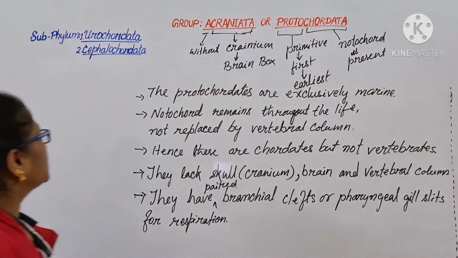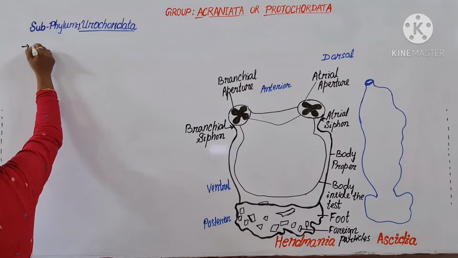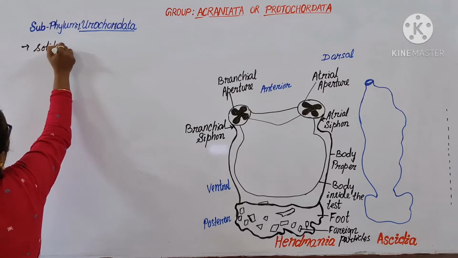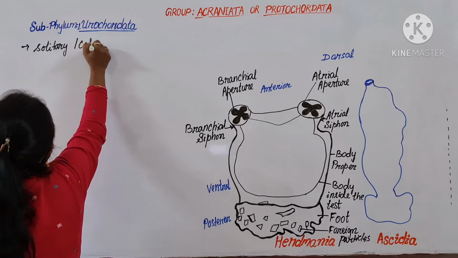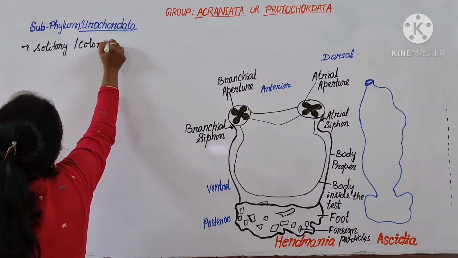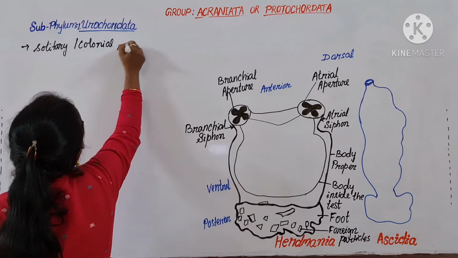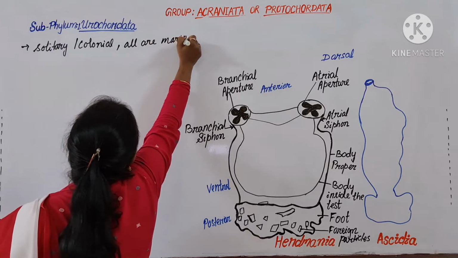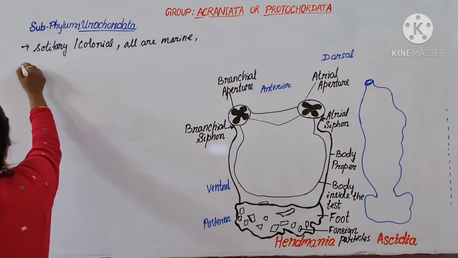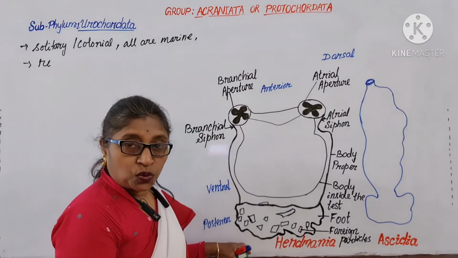Let us discuss Urochordata. The Urochordates' living habitat is solitary or colonial. All are marine. They remain attached to the rock.